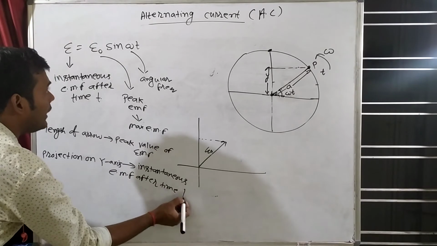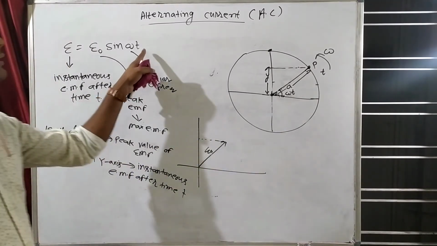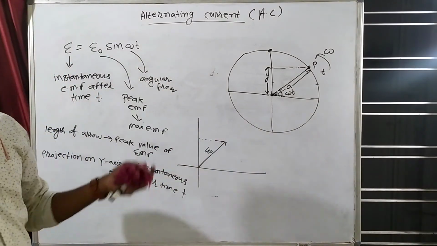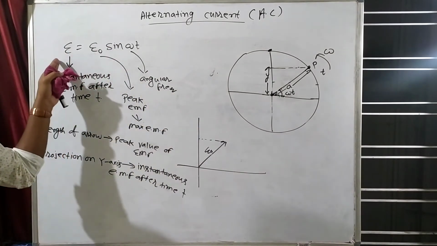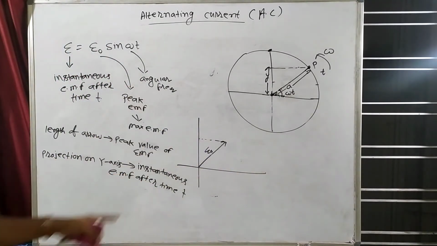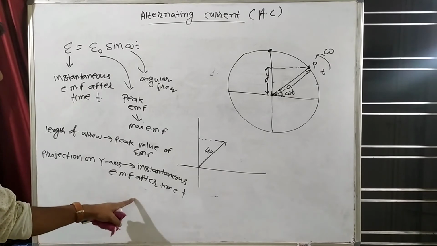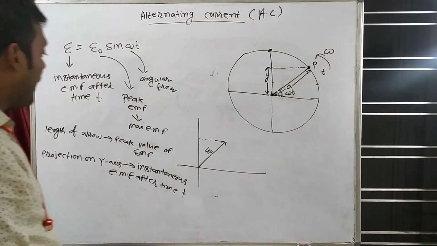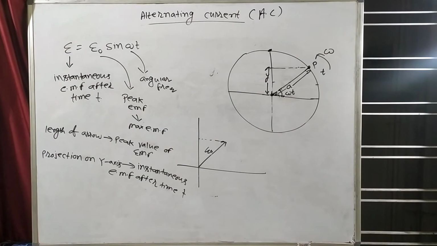Here you can see that EMF depends on time. EMF is a function of time. That means as the time changes, EMF will change. That's why I am telling you it is instantaneous EMF after time t. Is it clear?